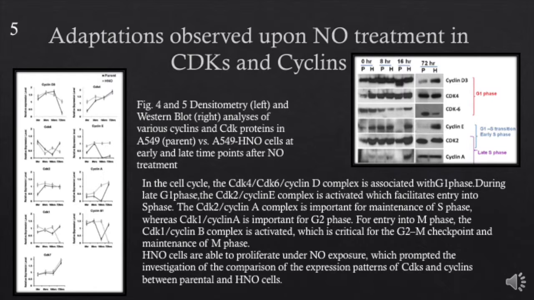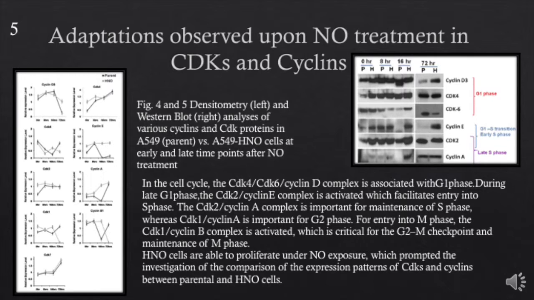So if we look at the G1 phase, we have CDK4, and it shows that the expression was strongly induced by the nitric oxide donor in parent cells, and it approached similar levels to those of the HNO cells. In HNO cells, it remained high at all time points, and it did not show much change with the nitric oxide donor treatment. In contrast, the expression of the CDK6 decreased initially in both the parental and the HNO cells following the nitric oxide exposure. However, it increased in HNO cells in a nitric oxide dependent manner at 16 hours. With prolonged nitric oxide treatment, the levels in HNO cells decreased compared to those in the parent cells.